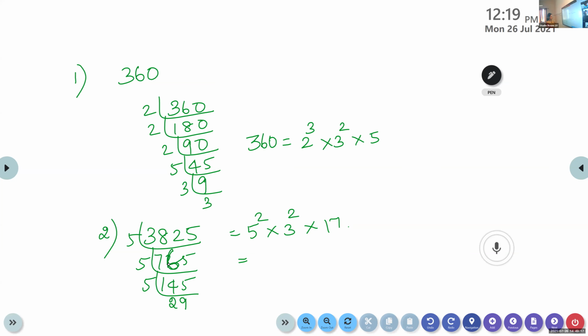Check the answer, children. So if you check 765, again if you divide it by 5, 153. So now we can't divide it by 5, isn't it? We'll be able to divide it by 3, 51. Again we can divide it by 3, 17. So we can write this as 5 square into 3 square into 17. Okay.